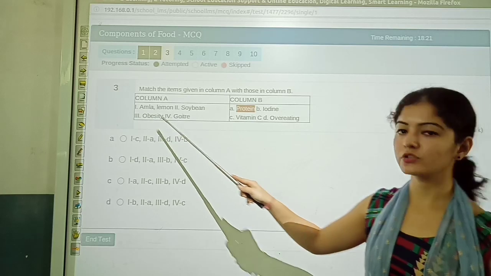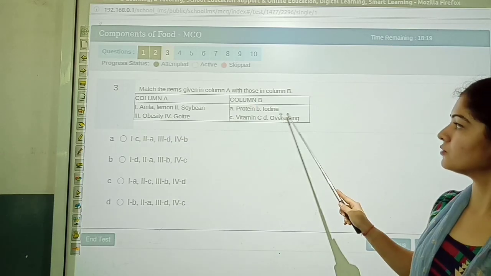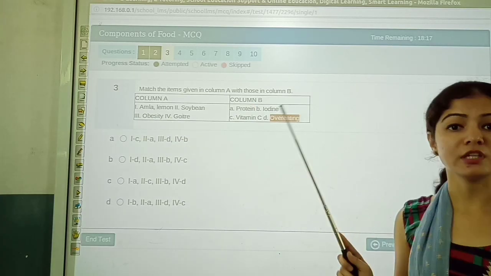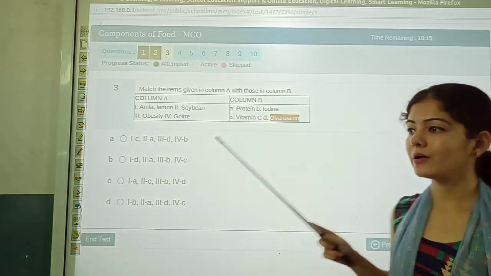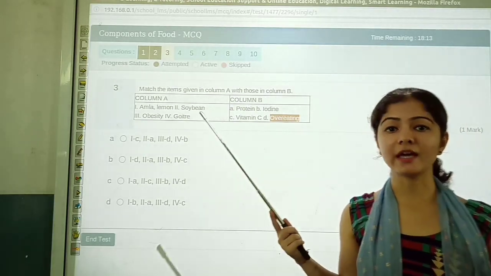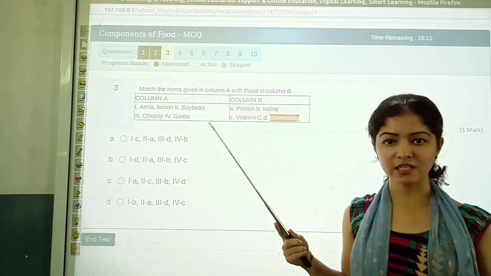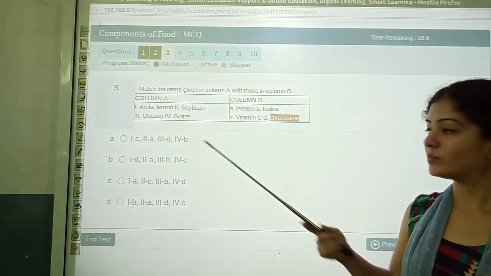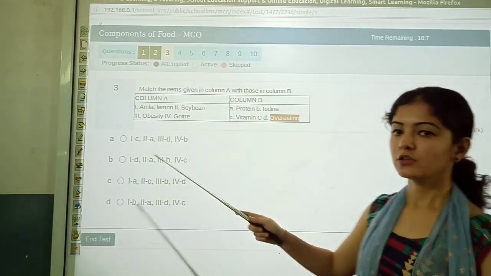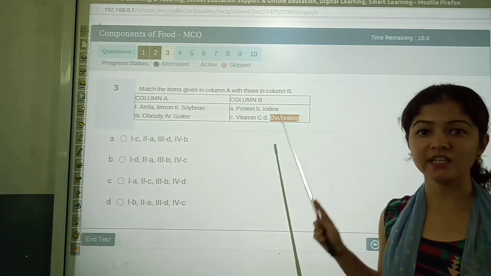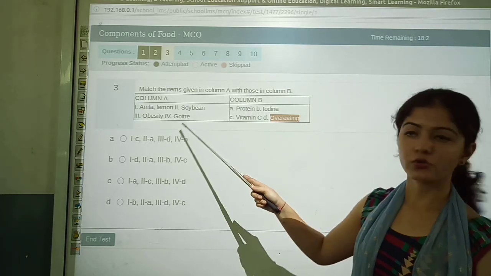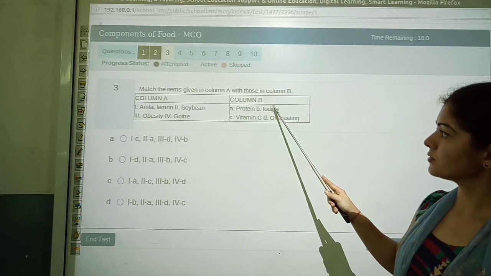Now obesity is related to what? Obesity is related to overeating. When you eat a lot, beyond the extent of your energy needs, at that time you suffer from obesity. So obesity is related to overeating, eating a lot of food. Fourth one, goiter is related to iodine.